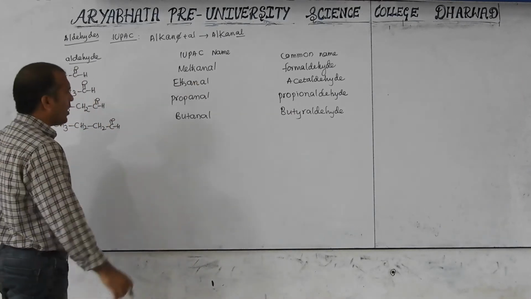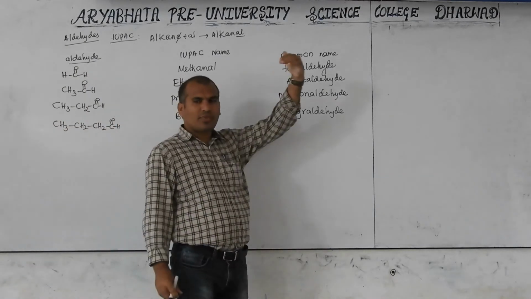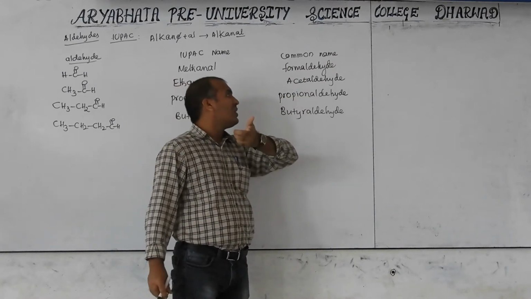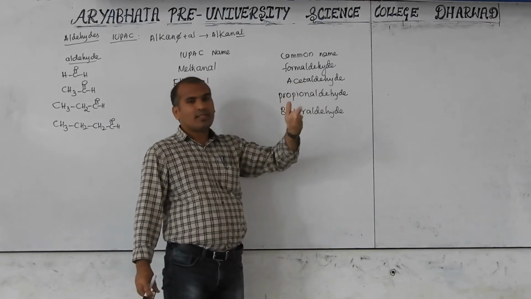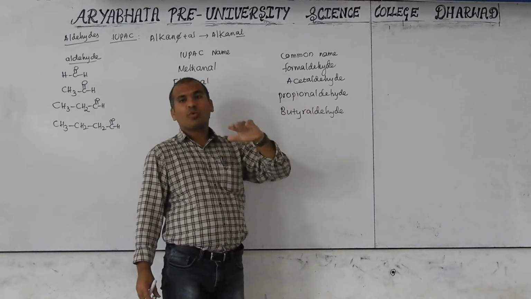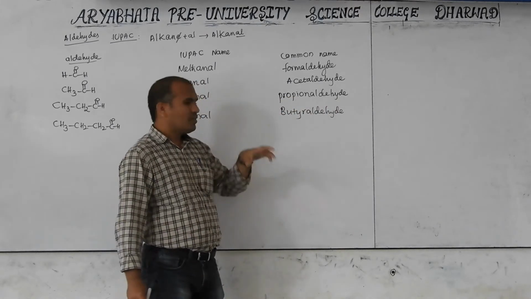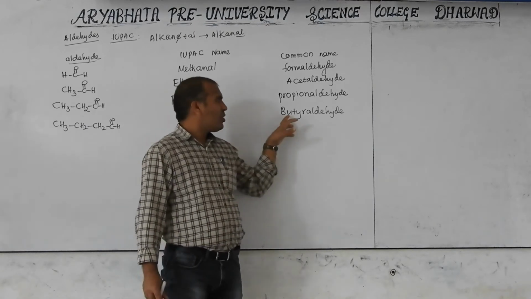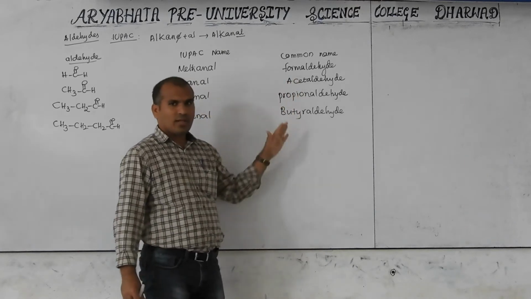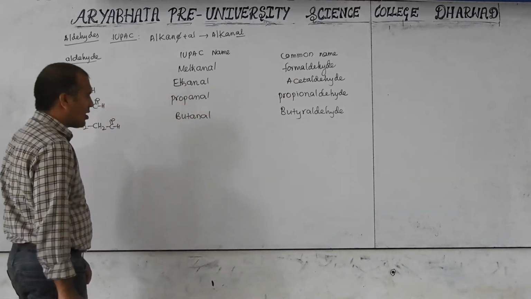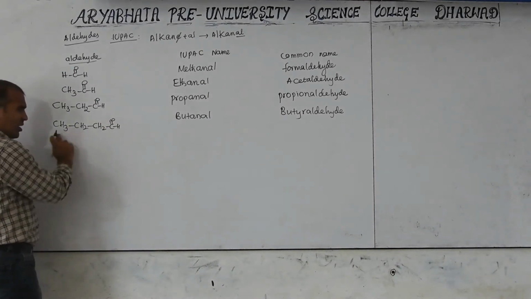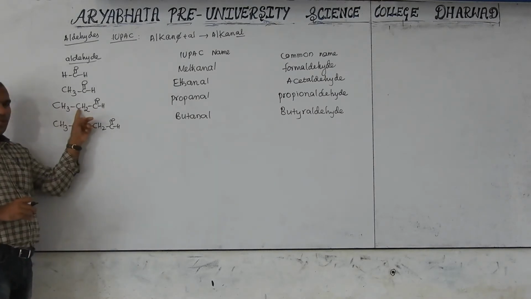Formic acid is present in the red ant; formic comes from the Latin or Greek word for ant. Acetaldehyde comes from acetic acid, which is in vinegar. Propionaldehyde, from propionic acid, first fat. Butyric acid comes from butter, that's why it is called butyric acid. We will discuss how these names are derived again when we discuss the English names of carboxylic acids. From here onwards, branching is not possible up to this point.